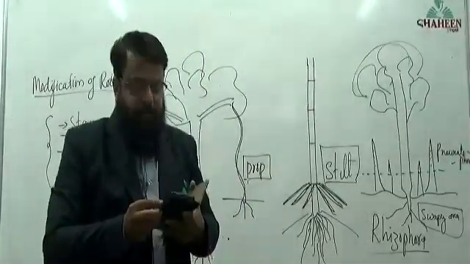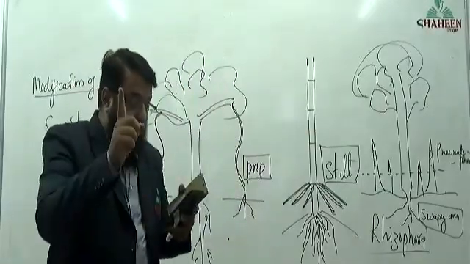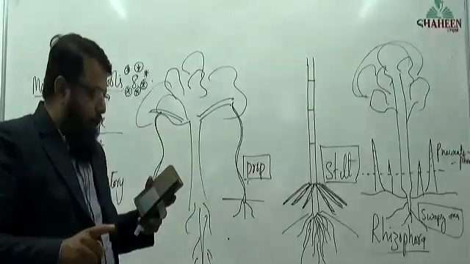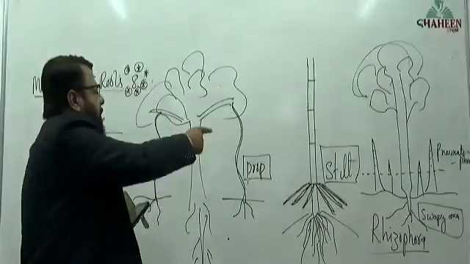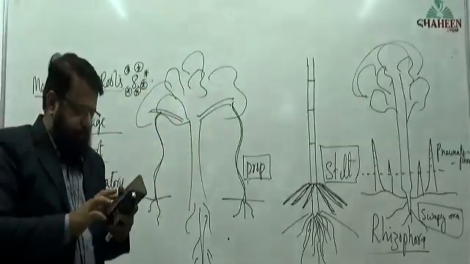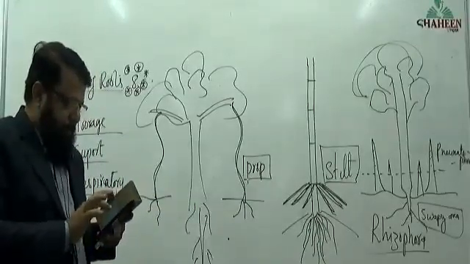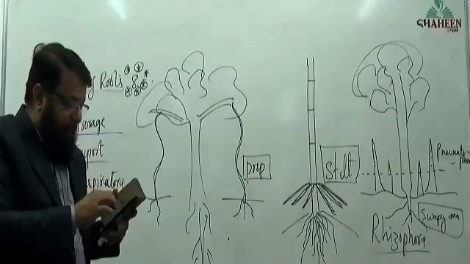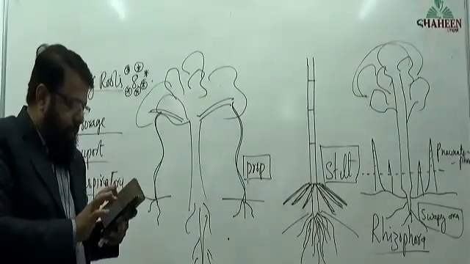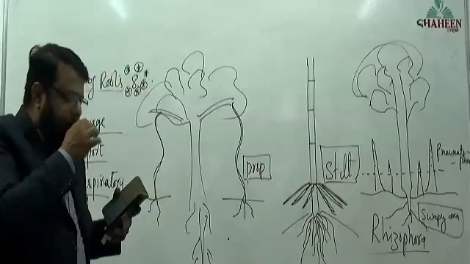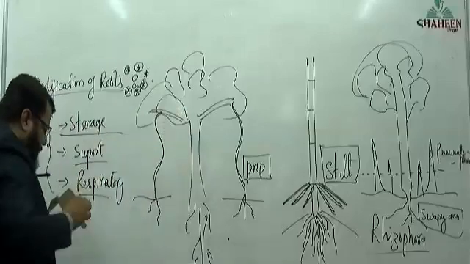Tomorrow I'll start stem. Are there any doubts? Just clear your doubts. A student asks: can you say prop roots come out of the branch and stilt roots from the lower part of the stem? Yes, lower part of the stem, that is nothing but lower nodes. Yes, prop root gives support. Prop root and stilt root, both are supporting roots.